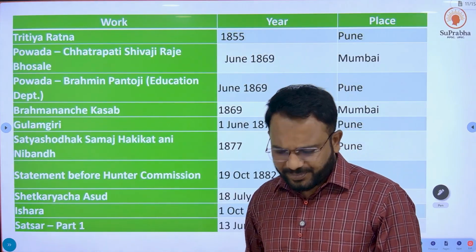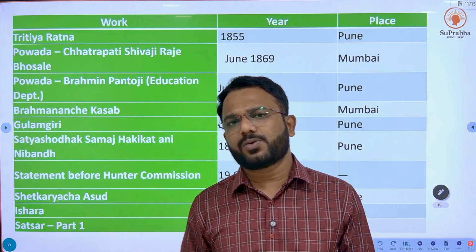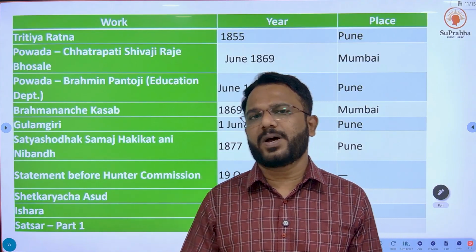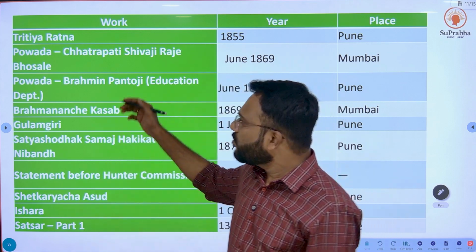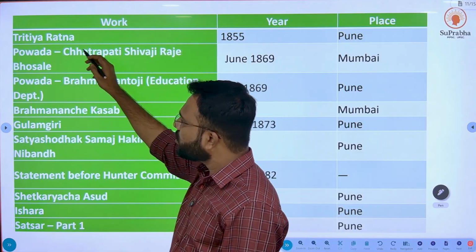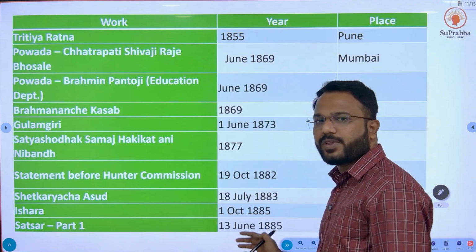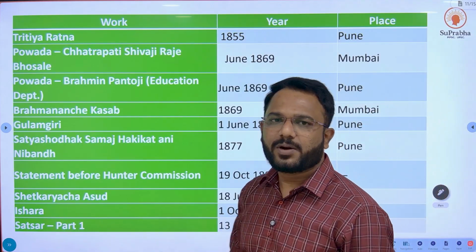So these are some literary works of Mahatma Phule. Mahatma Phule wrote many books in which he used to inspire the public, the common man, and create awareness. Here you can see the list of books, the year of their publication and the place where the books were published.